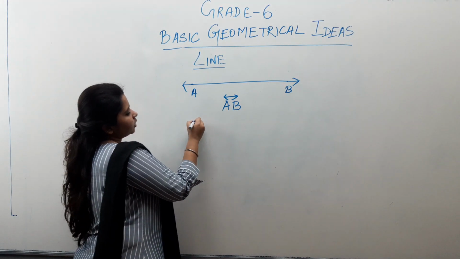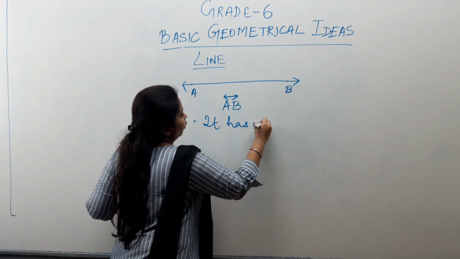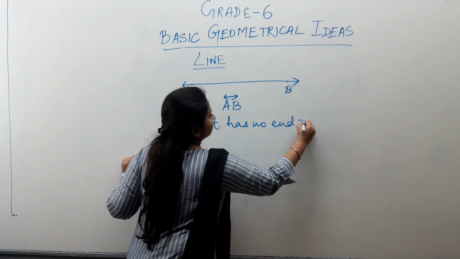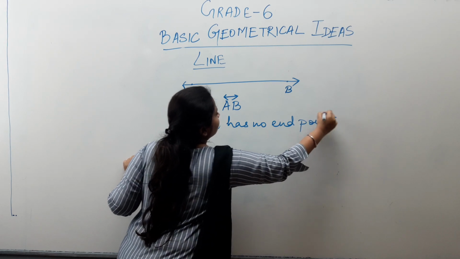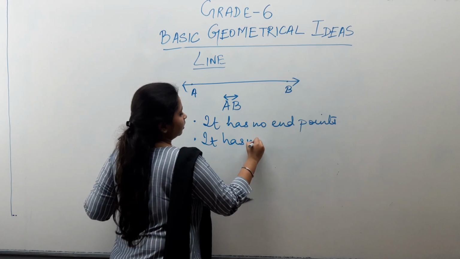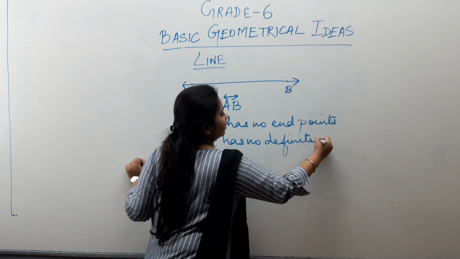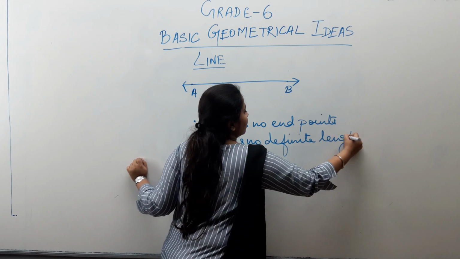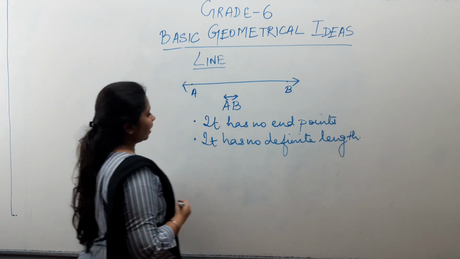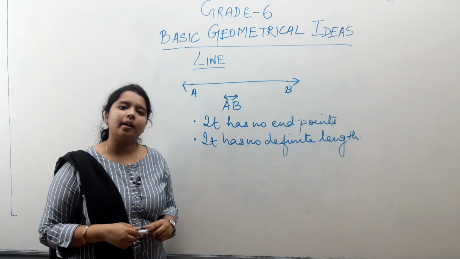So what are the properties of this line? It has no endpoints and it has no definite length. So this was all about a point and all the 3 types of line.